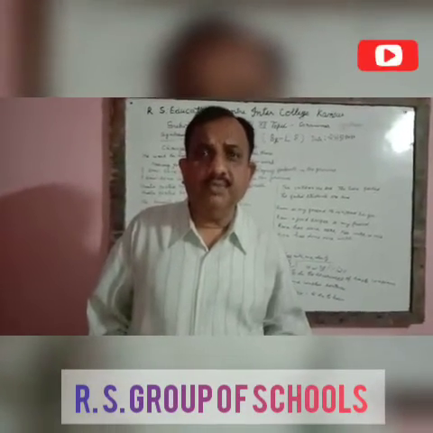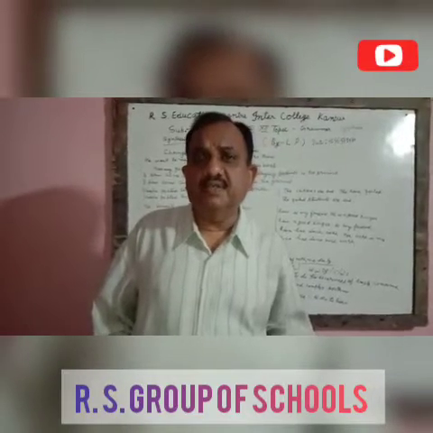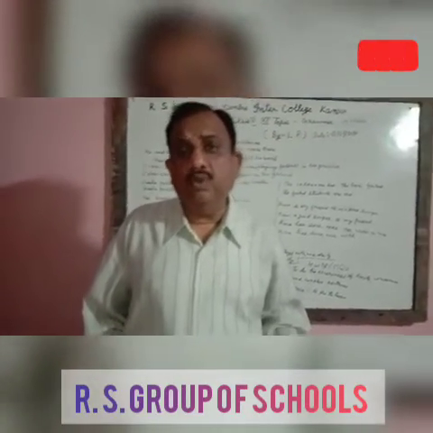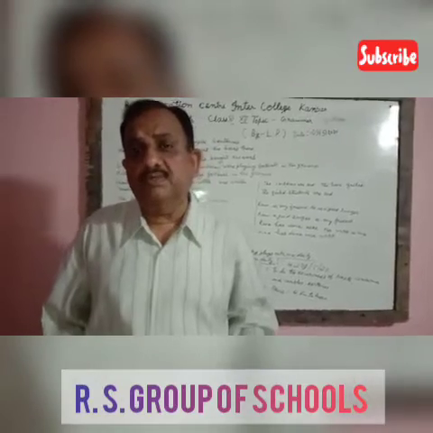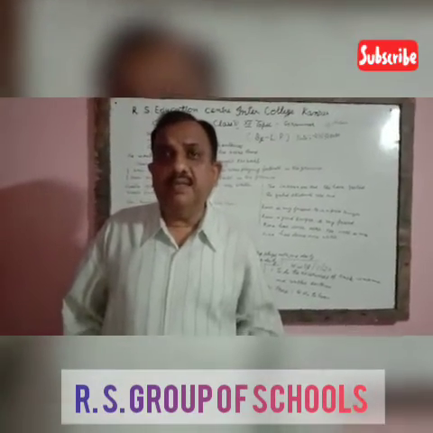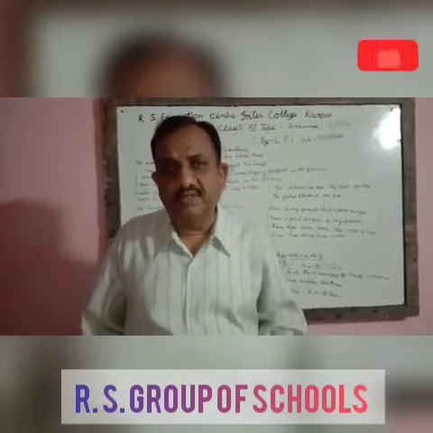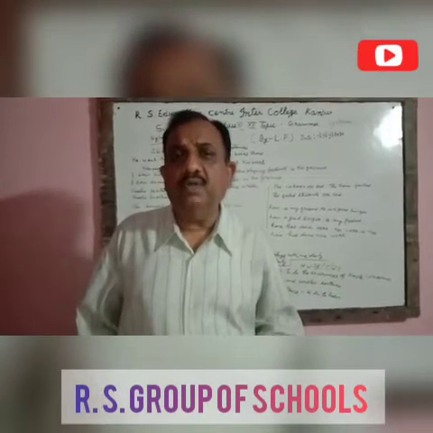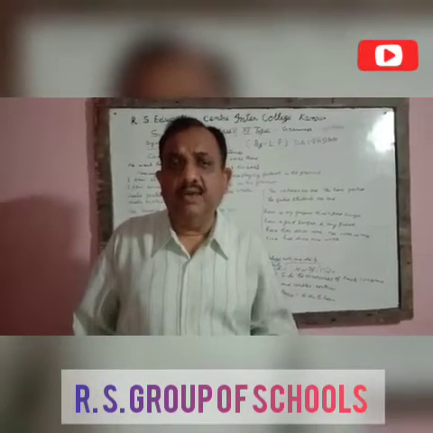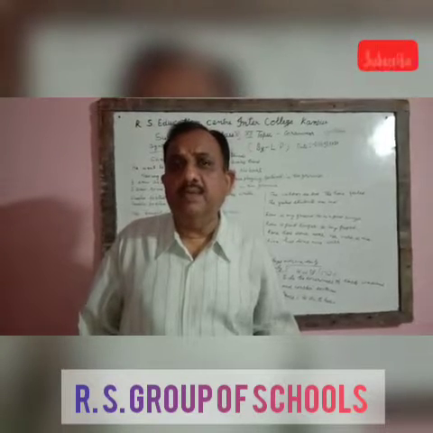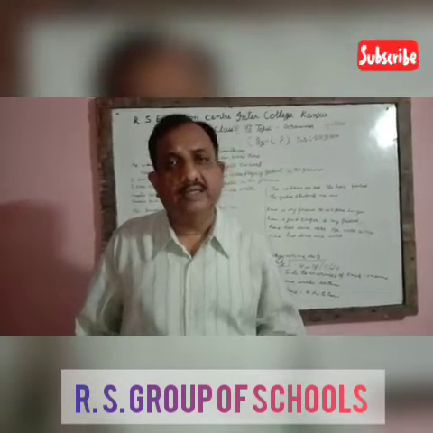Those are also simple, but there are many simple sentences. From two or more than two sentences we make one simple sentence, and there should be one verb only in a simple sentence, not more than one verb. If there are two verbs or three verbs, then it cannot be a simple sentence.